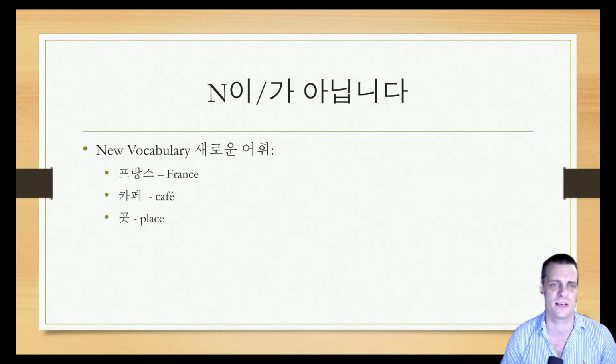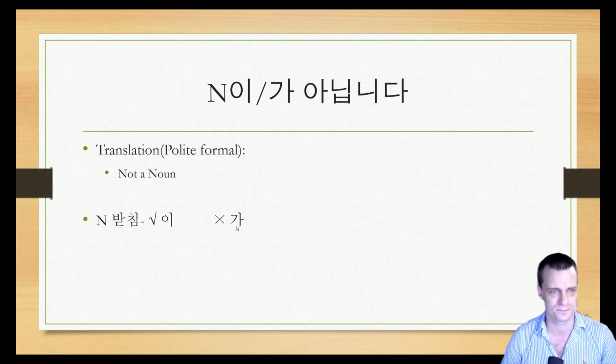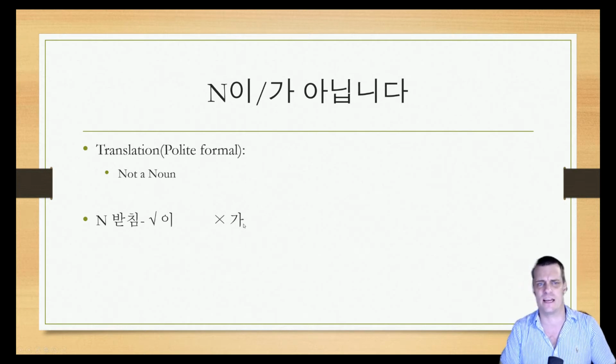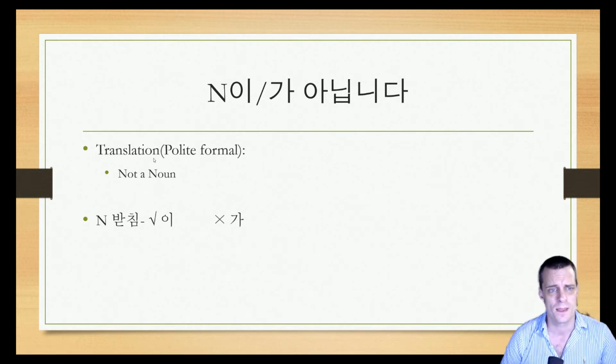So this week's set of 어휘, starting off with 프랑스 for France, 카페 for cafe, and 곳 for place. The first two are loan words from English, so pretty easy, and then the last one is very similar to the thing 곳. Obviously, as I've said a couple of times now, for the pronunciation, go ahead and find yourself a good native speaker channel for the pronunciation bits. That way you don't have to end up speaking Korean with the thick Aussie accent like I've got, as awesome as it is.